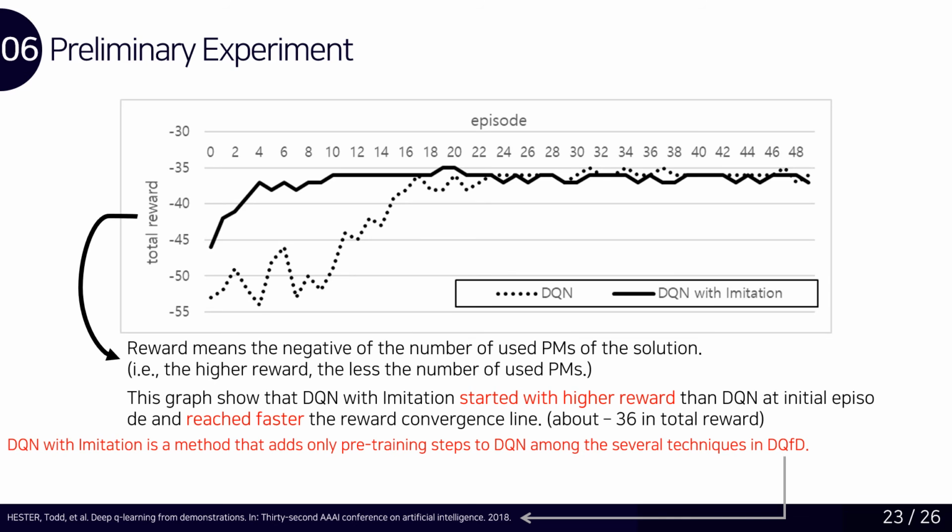This graph shows the learning speed, in other words, the number of required episodes to convergence. The solid line is our proposed method, and the dotted line is original DQN learning. This graph shows that DQN with imitation started with a higher reward than DQN at the initial episode and reaches the near-convergence line faster.